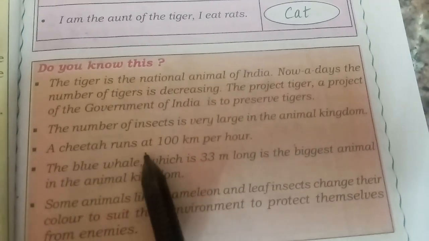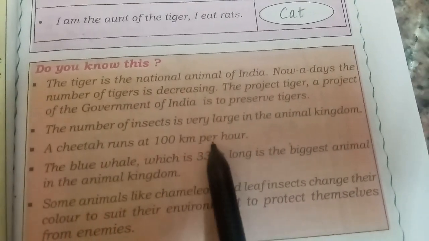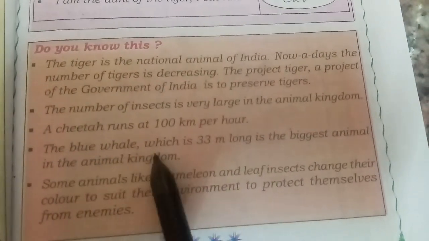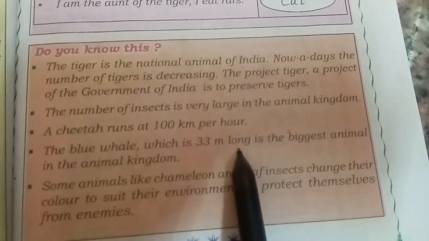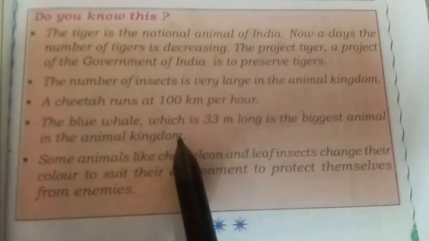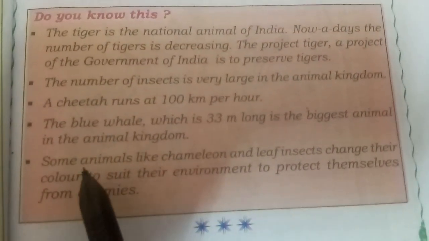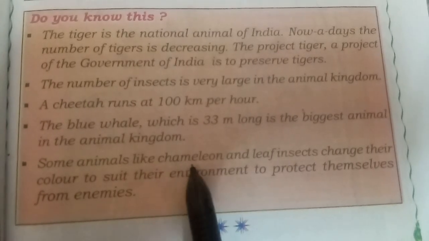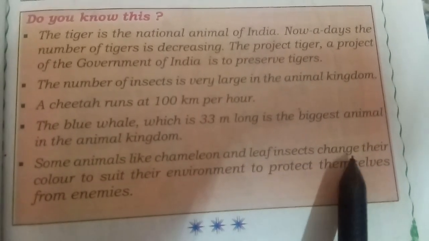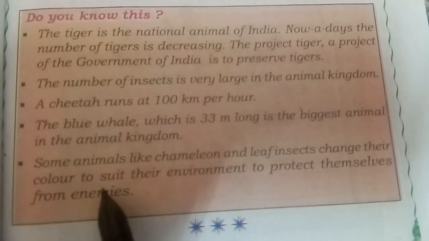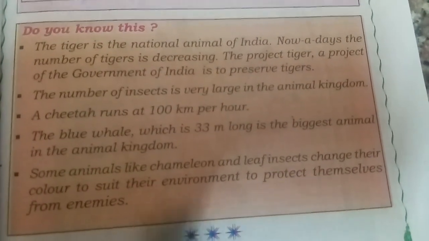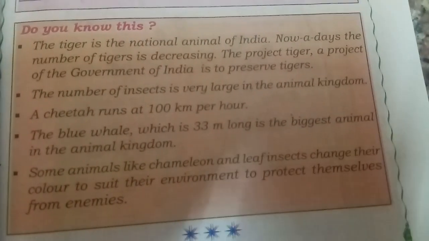A cheetah runs at 100 km per hour. The blue whale, which is 33 meters long, is the biggest animal in the animal kingdom. Some animals like the chameleon and leaf insects change their color to suit their environment to protect themselves from enemies.